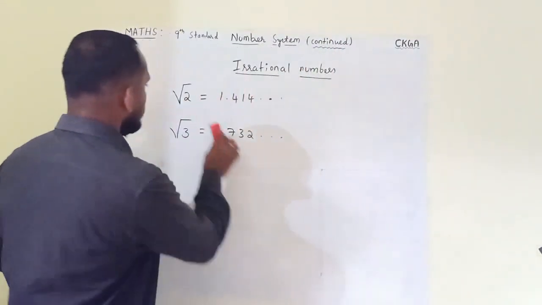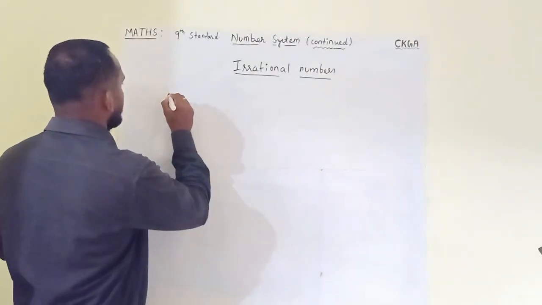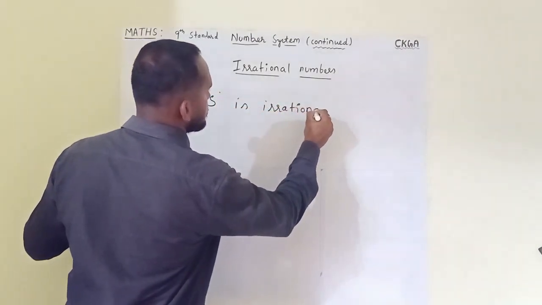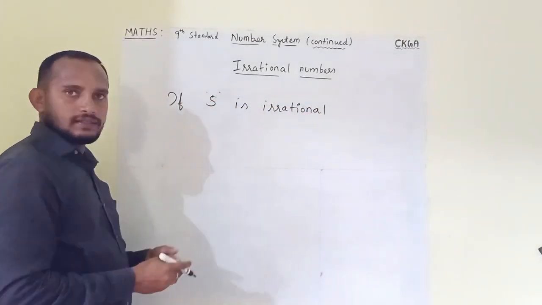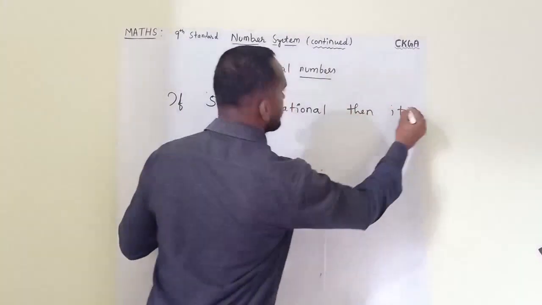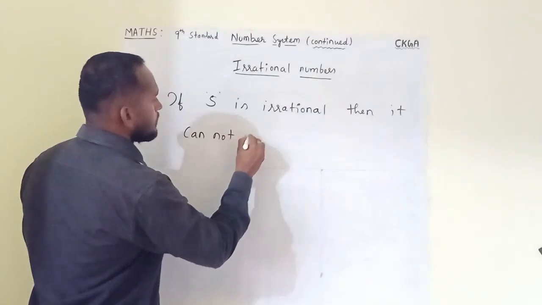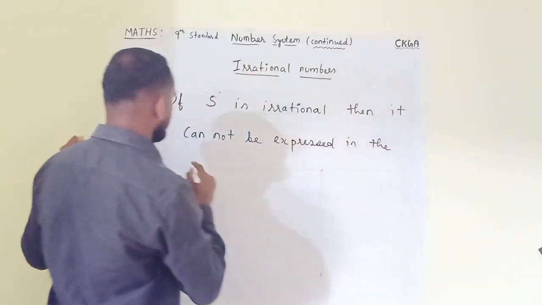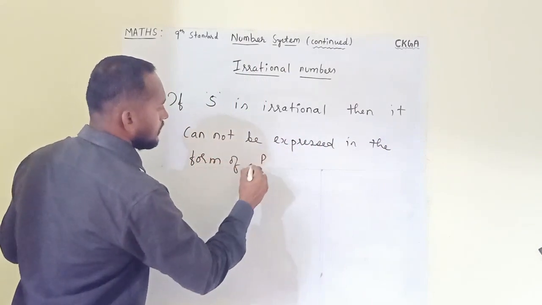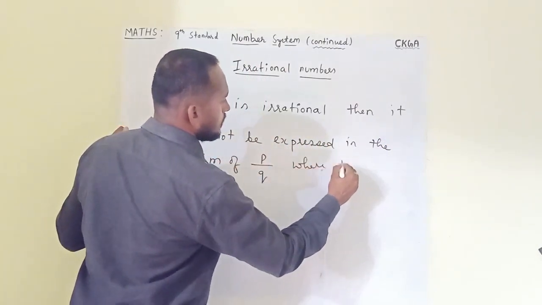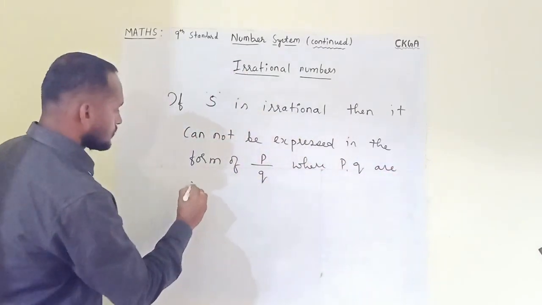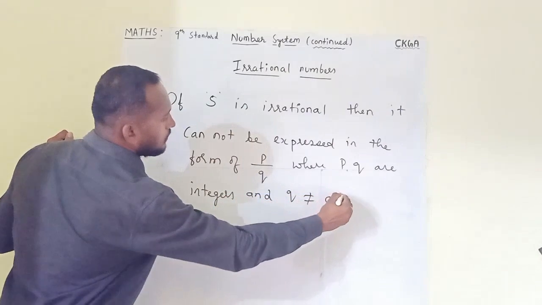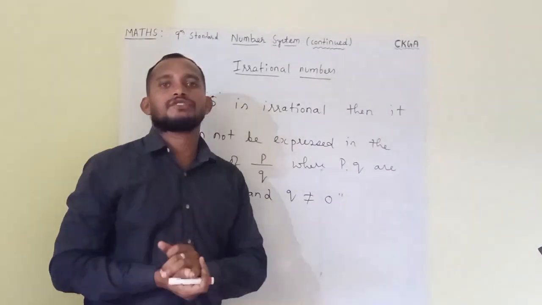Suppose S is irrational. If you are calling S irrational, then it cannot be expressed in the form of p by q, where p, q are integers and q is never equal to 0. So this was the formal definition of an irrational number.